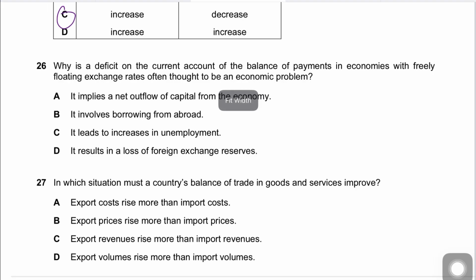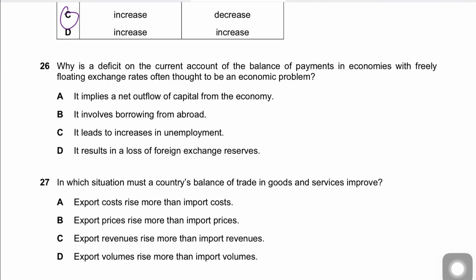26. Why is a deficit on the current account of the BOP in a freely floating exchange rate often thought to be an economic problem? A says it implies a net outflow of capital from the economy.